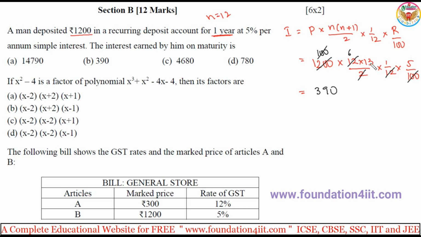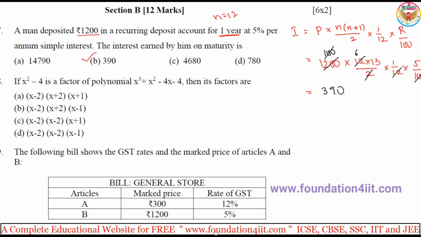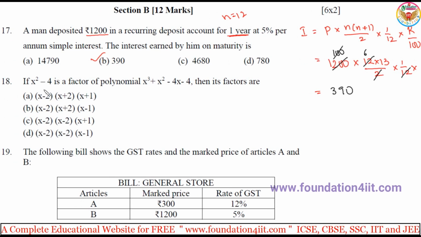Okay, 13 into 5 is 65, no more cancellations again. This gives 390. So 390 is option B here, right? Yeah, there's a formula.